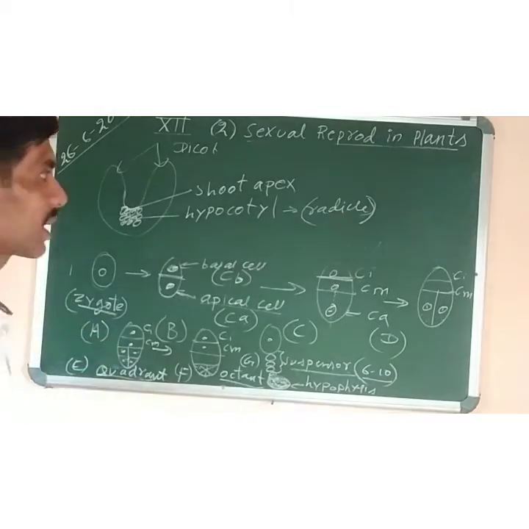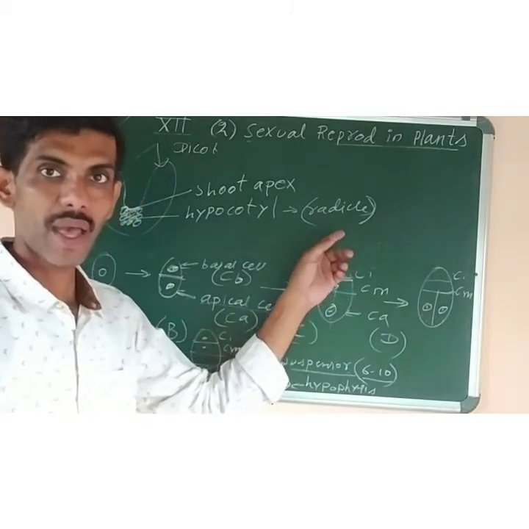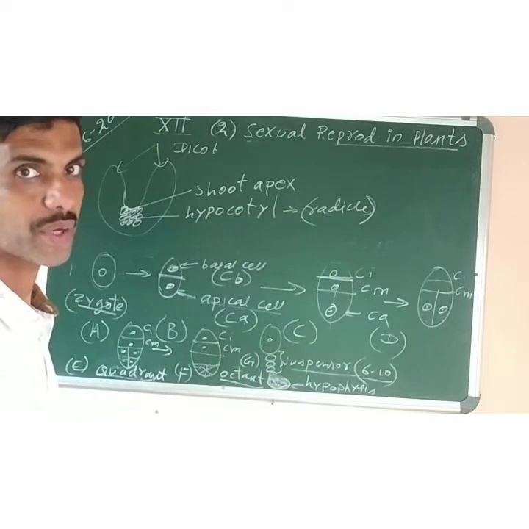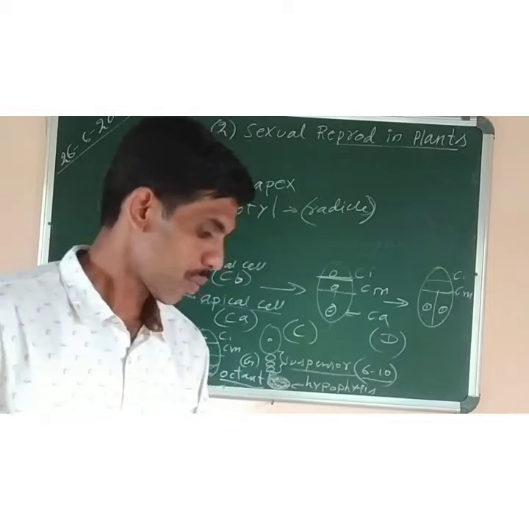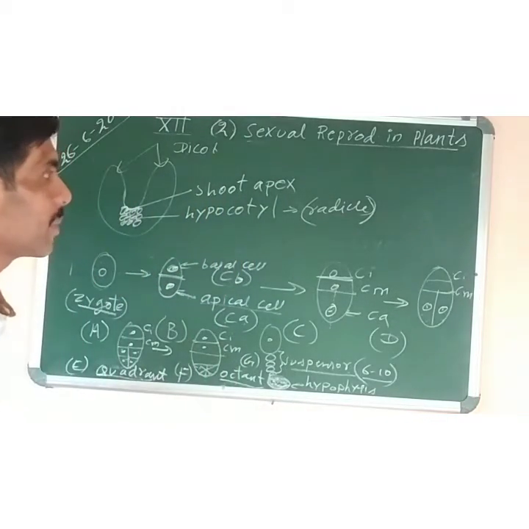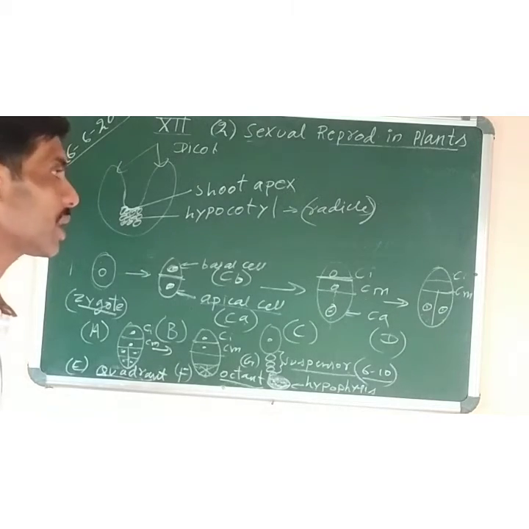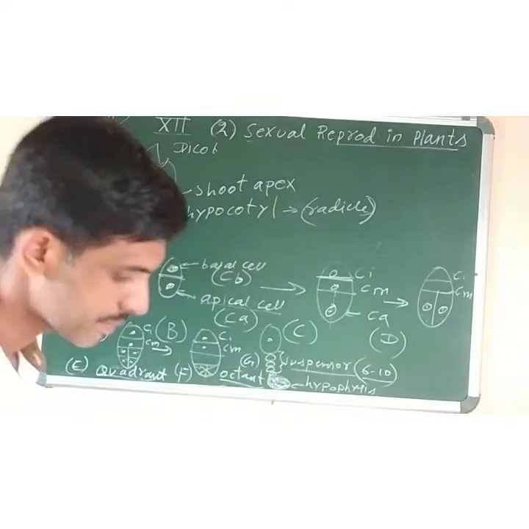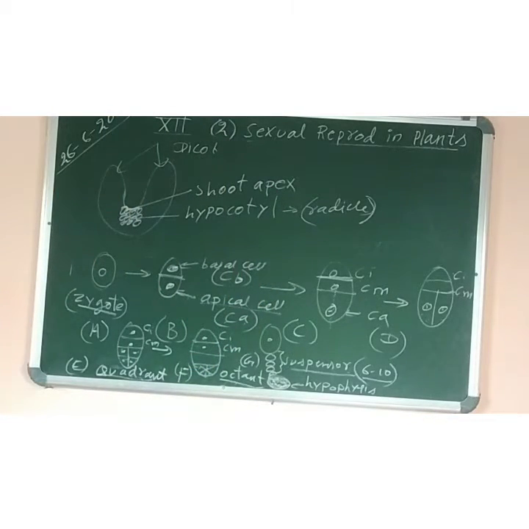These two names are there. Coleorhiza is the protective covering of the root tip, and coleoptile is the protective covering of the shoot tip. So when the seed germinates, the plumule gives rise to the shoot system and the radicle gives rise to the root system. Alright, now next we have to study the development of the monocot seed.